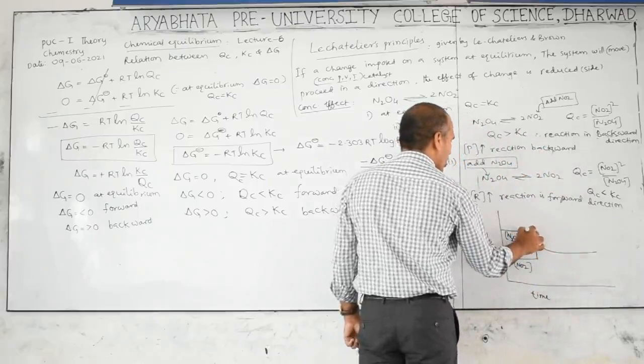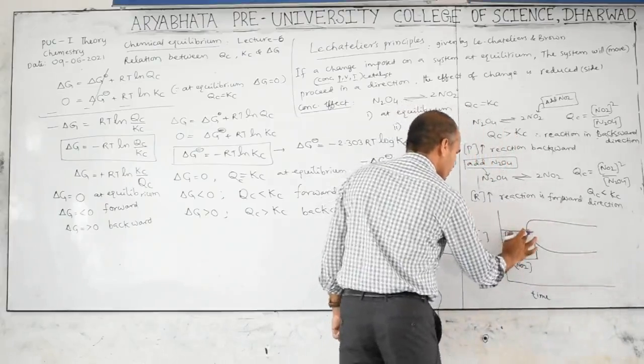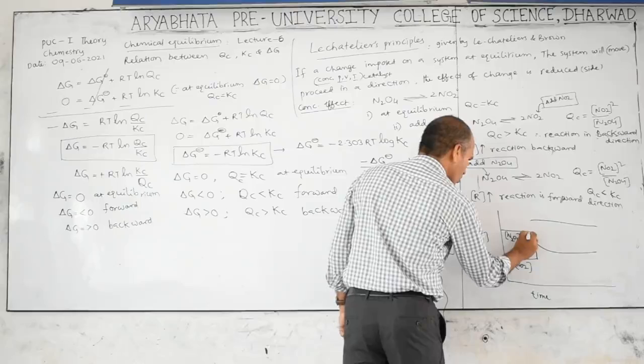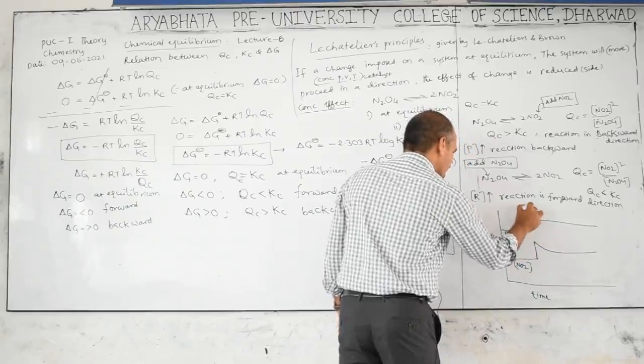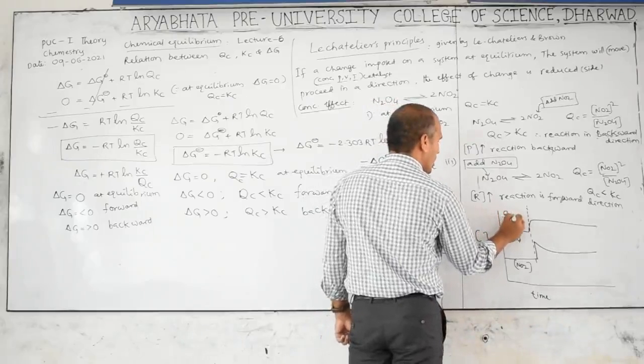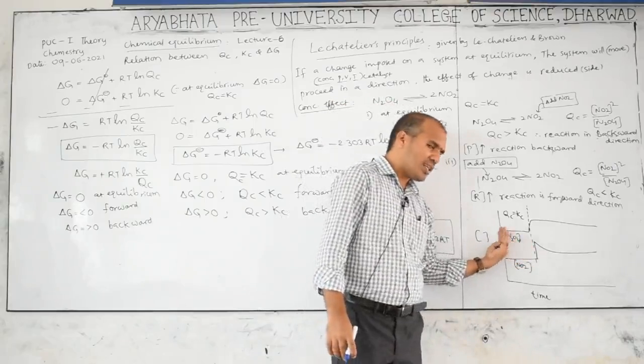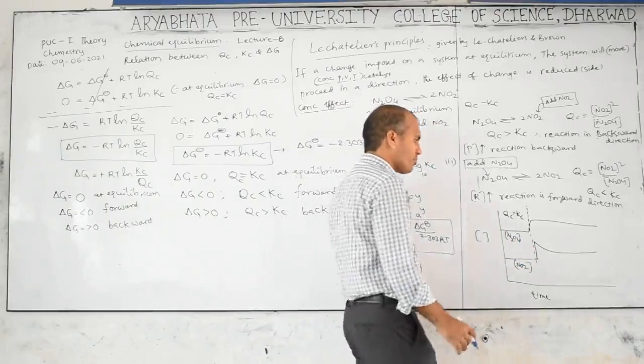This is a product, therefore this line should be up. This line indicates QC is equal to KC, because before this dotted line it is in equilibrium.